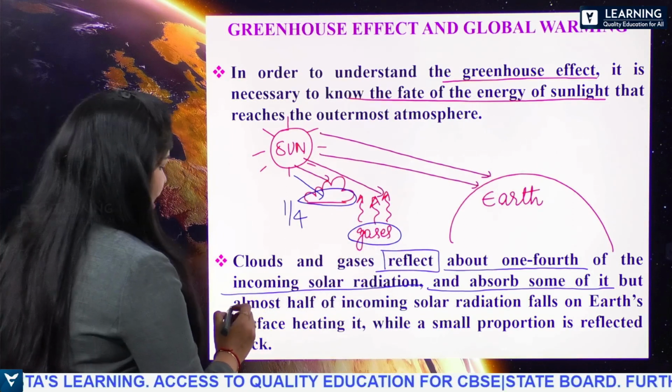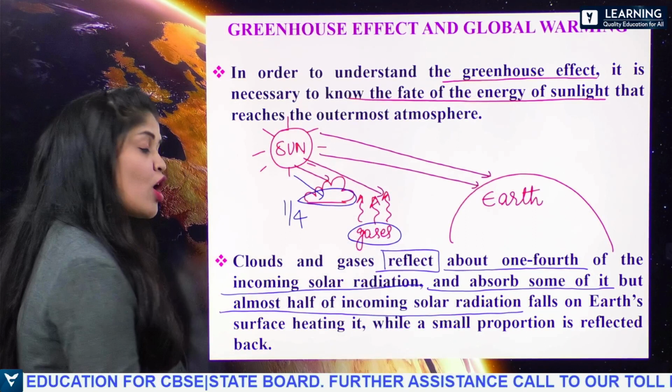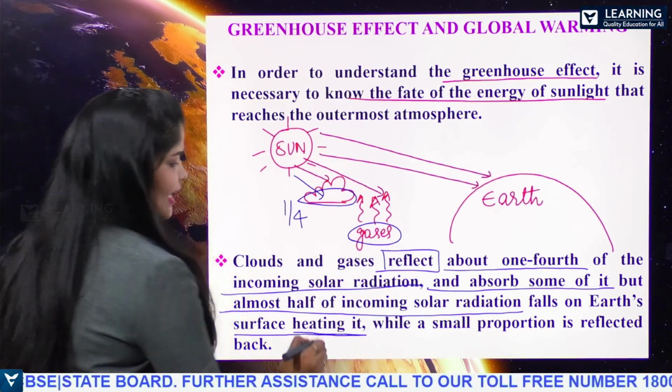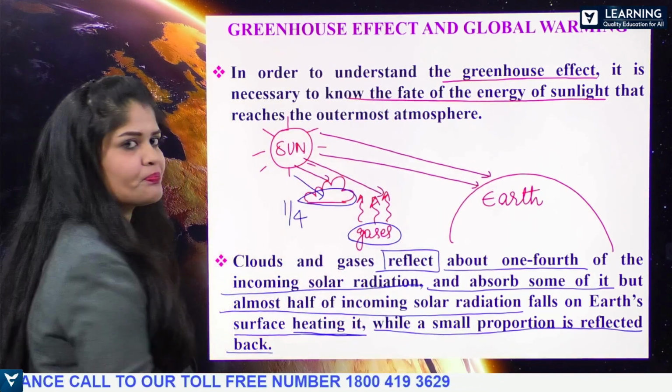But almost half of the incoming solar radiation falling on the Earth's surface heats it, while a very small portion is reflected back.